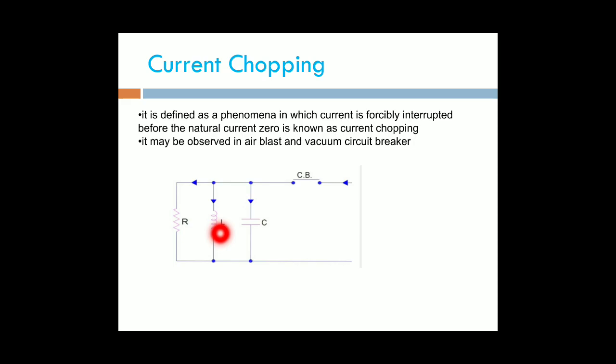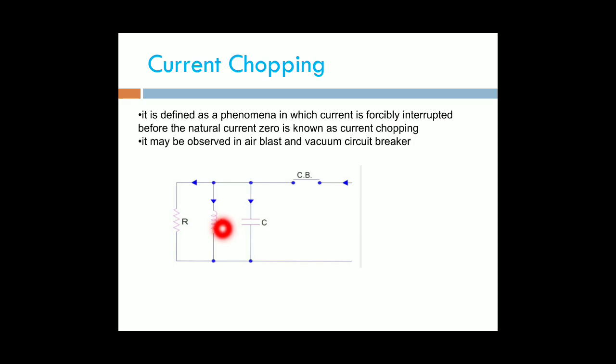The current flowing through the reactor is I, and hence the stored magnetic energy in it is Li square by 2. The stored magnetic energy in the shunt reactor is Li square by 2.